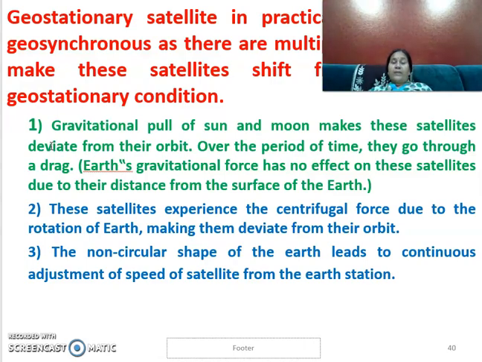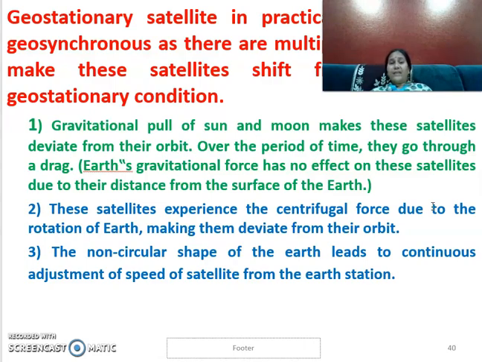Over a period of time there is a drag or a shift in the position of the satellite. Another problem is that these satellites experience a centrifugal force due to the rotation of the Earth, and there is a chance of some deviation from the orbit.